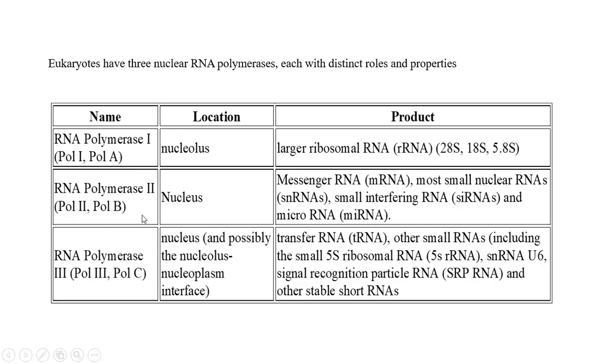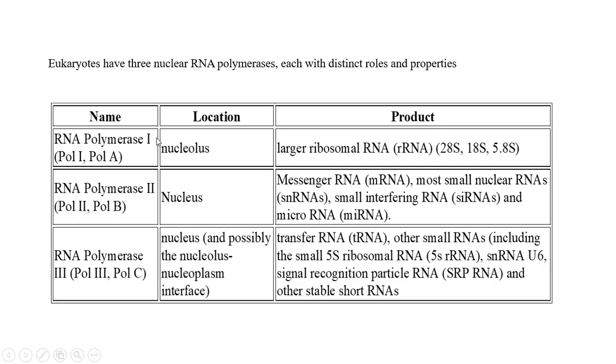RNA polymerase 2 is located in the nucleus. It is used to synthesize mRNA, most small nuclear RNAs (snRNAs), small interfering RNAs (siRNAs), and microRNAs (miRNAs). So RNA polymerase 1 for ribosomal RNA, RNA polymerase 2 for messenger RNA, and RNA polymerase 3 for transfer RNA and other small RNAs, including 5S ribosomal RNA.